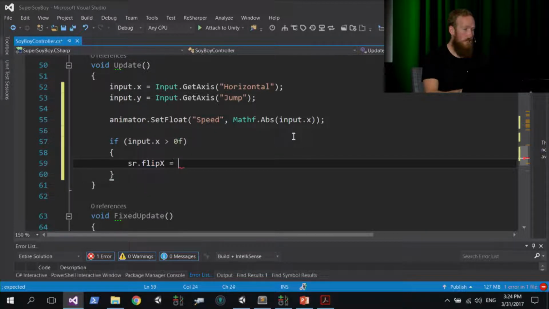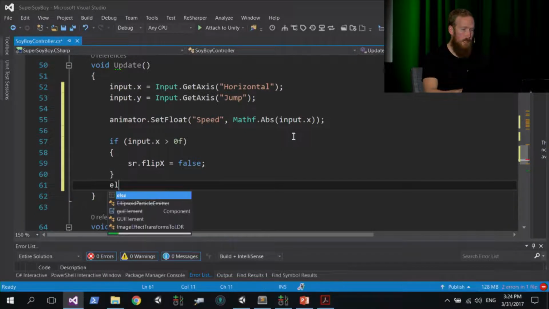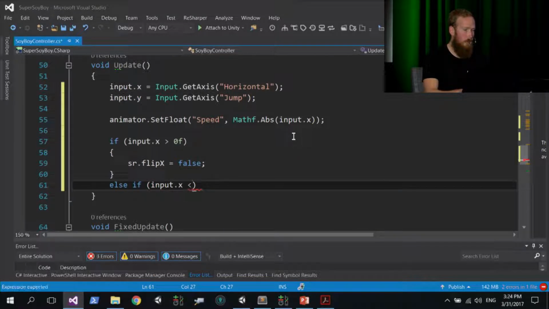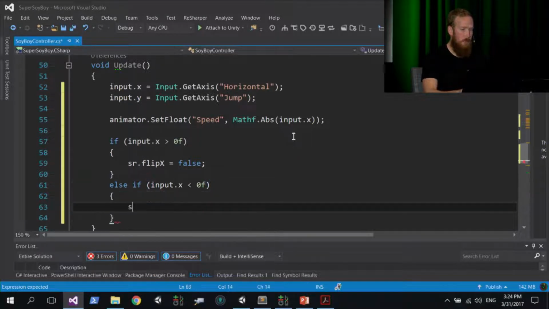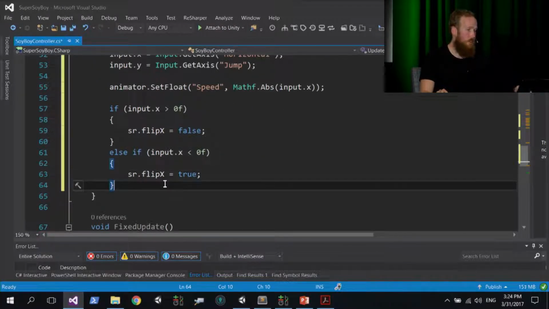And we're going to say is assigned false. And then we're going to go below this brace, and we're going to say else if input.x is less than 0f, we're going to flip the sprite. So we're going to say is assigned true on the flipX property. So that's basically going to flip our sprite left or right.